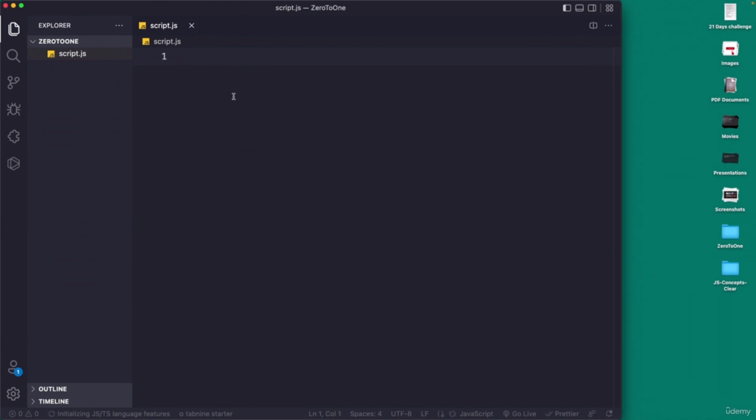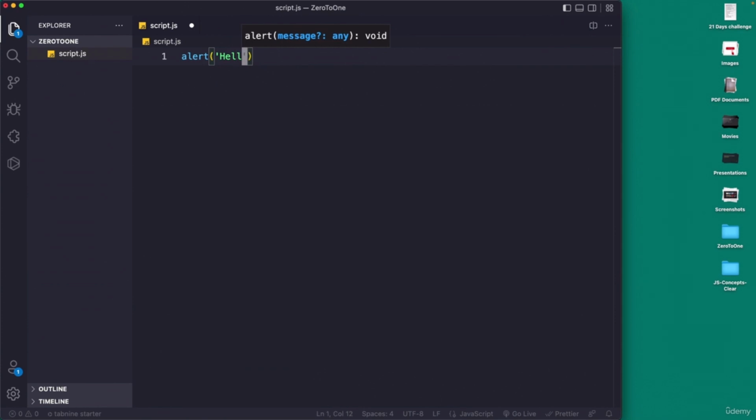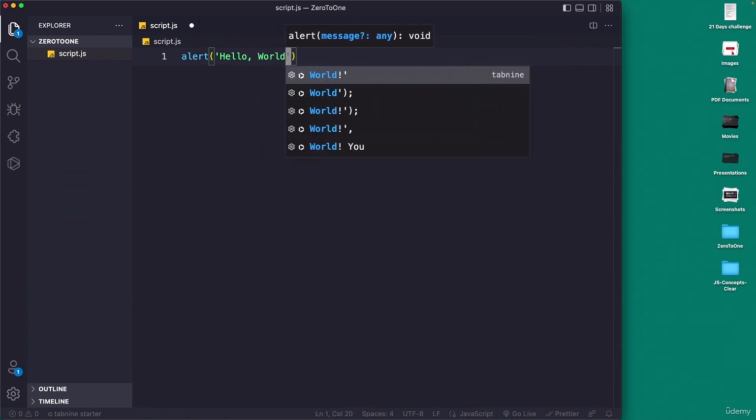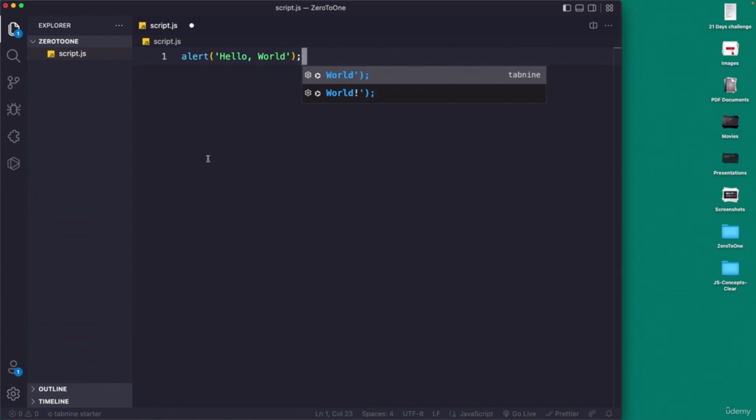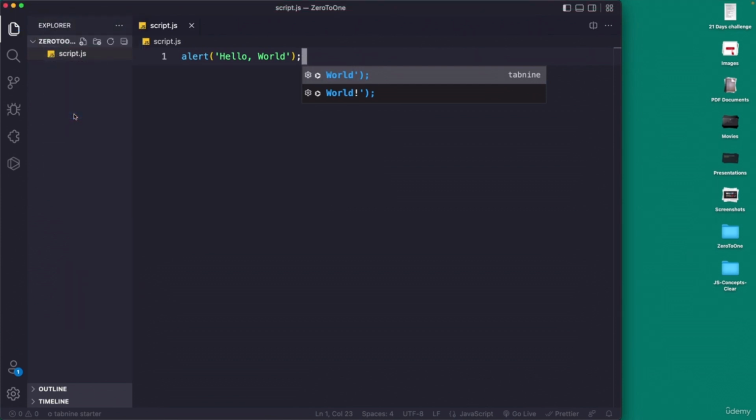Now what we did, we wrote alert, right? So we can write alert, and then here we are just going to write hello world. Now let's save this. You can save this by pressing Command S or by going to File and then from here clicking Save. If you save this, here you can see the white icon is gone, which means your file is saved. Now if you make any edit over here, you can see we are seeing this white circle over here, which means the file has been edited. It needs to be saved before we get to see any update, right?